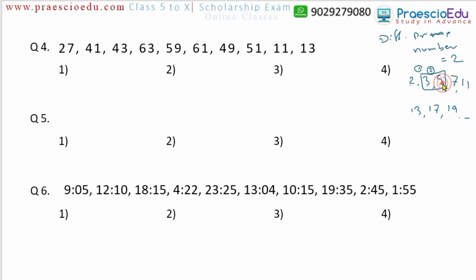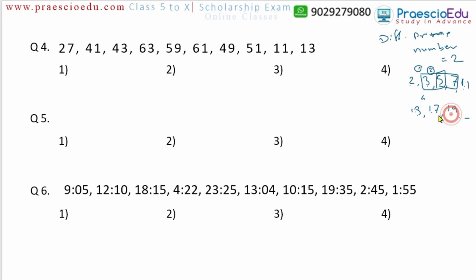Now 7 minus 5 is 2, so this can also be a twin prime pair. Now 11 minus 7, here 4 comes, so this is not a twin prime pair. Now 13 minus 11 is 2, yes, so 13 and 11 are twin primes. After this, 17 and 13, the difference is 4, so this cannot be a twin prime pair.